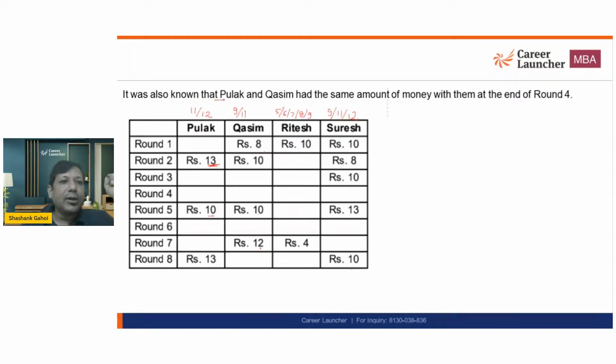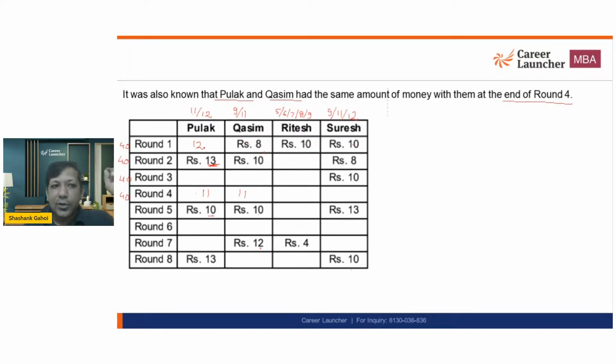Now it says that Pulak and Qasim had the same amount of money at the end of round 4. So at round 4, they had the same amount of money. What is the same amount? That is definitely going to be 11, 11, because the only common number with Pulak and Qasim is 11. Now I know that the total amount at the end of every round is going to be 40. So I'm just going to use that statement over here. So that is going to be 10, 10, 20, 28. So this value has to be 12.